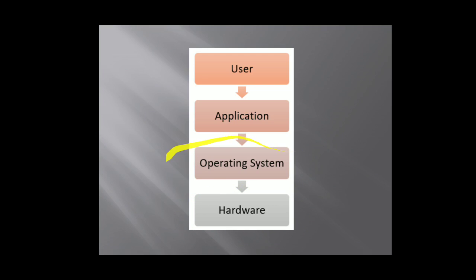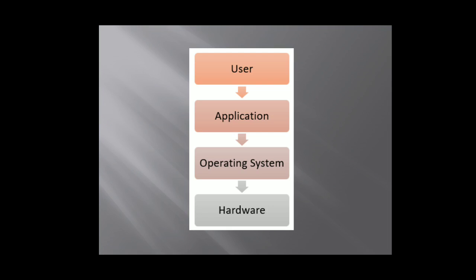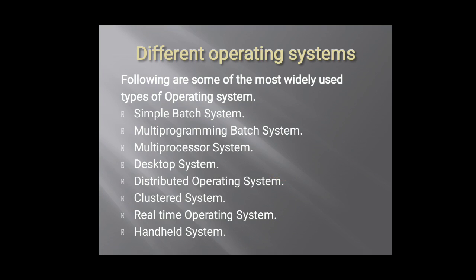So the operating system is a middle layer between my application and my hardware. So it is an intermediary. Intermediary means a middle person who is making the communication possible between my application and my hardware.